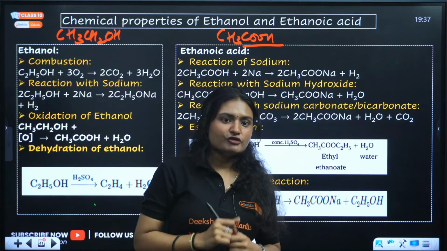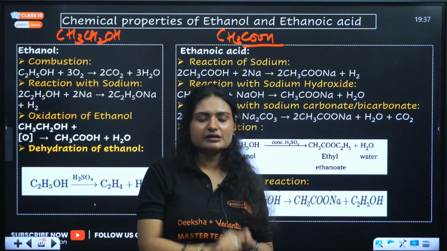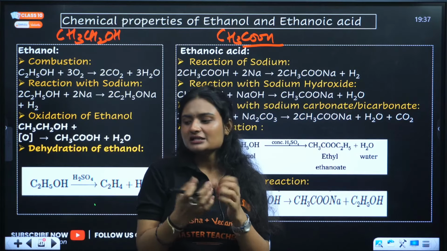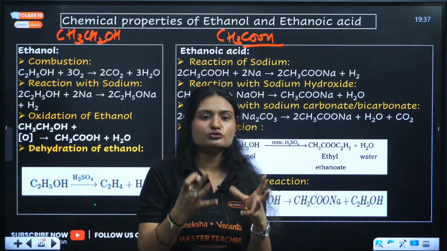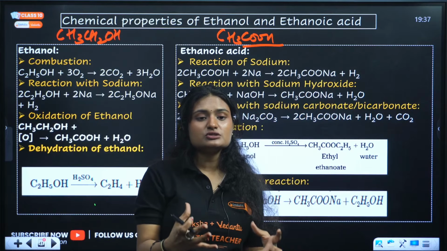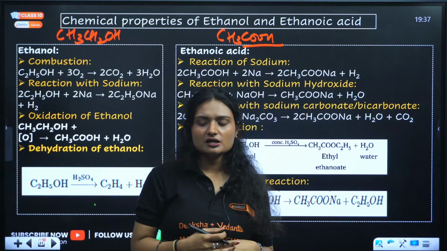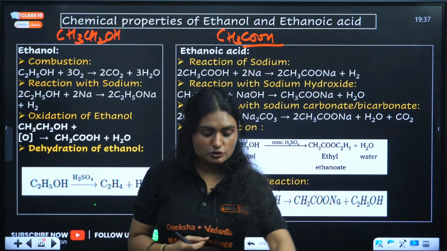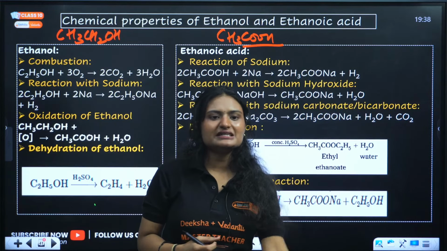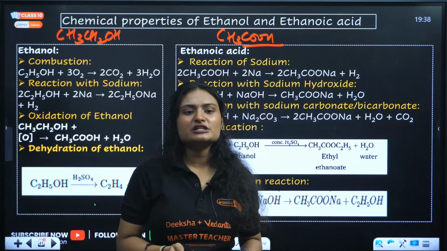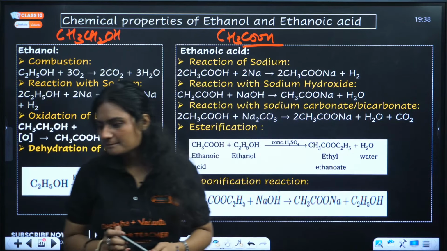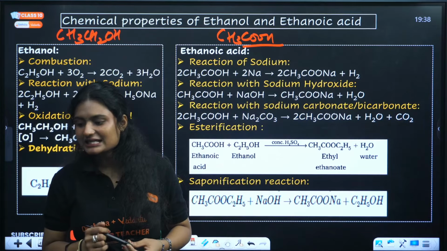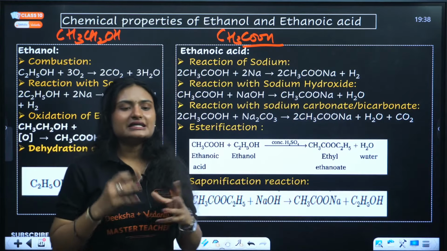Ethanol shows combustion. Whenever you burn alcohol, it burns with a clean blue flame that is not visible to our human eyes. You will not even be able to see that flame. If there is an alcohol fire, you won't be able to see that there is a fire. It will be burning. You'll feel the heat, but you won't be able to see the fire. It is one of the toughest fires to extinguish. Correct. So ethanol does burn.